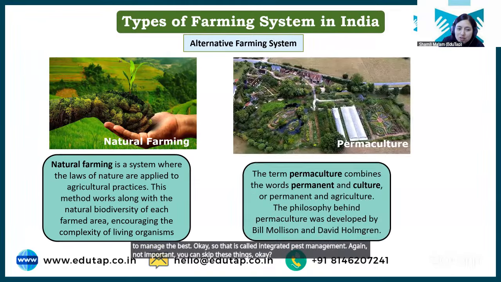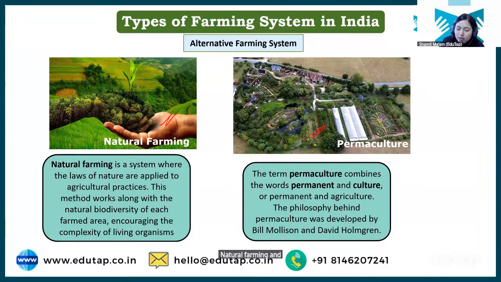Natural farming and permaculture are important. What is natural farming? Basically, natural farming is a practice where you do not apply anything. Like in organic farming, आप क्या करते हो? आप at least organic manure you add, right? But in natural farming, you do not add anything.